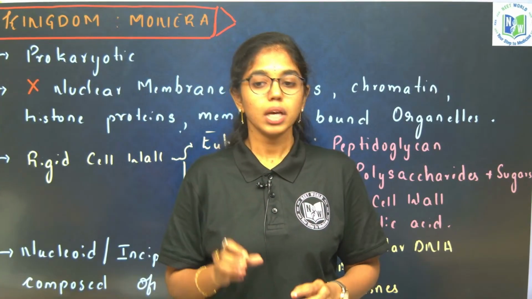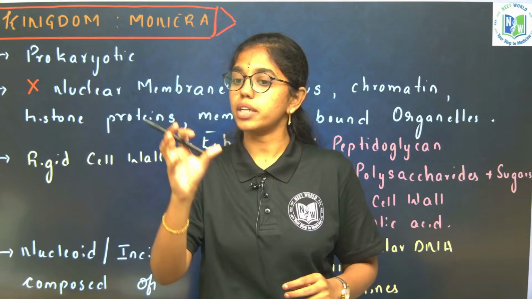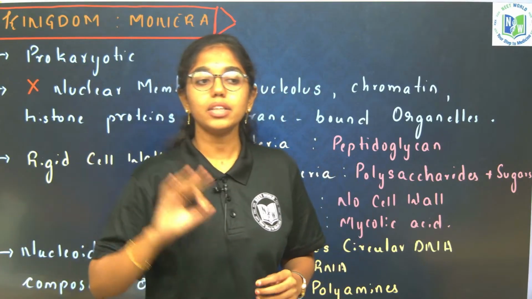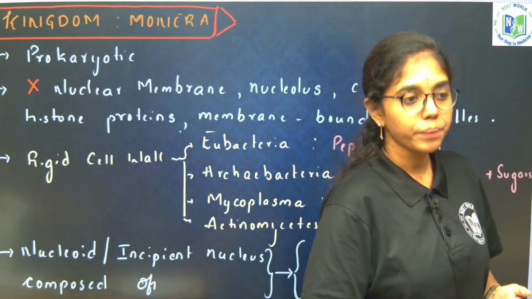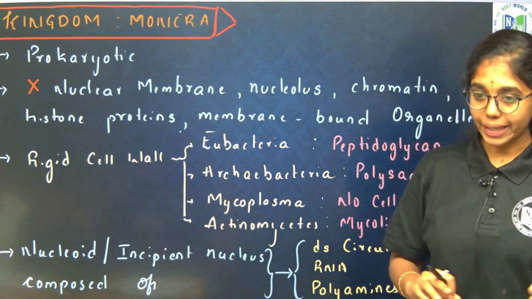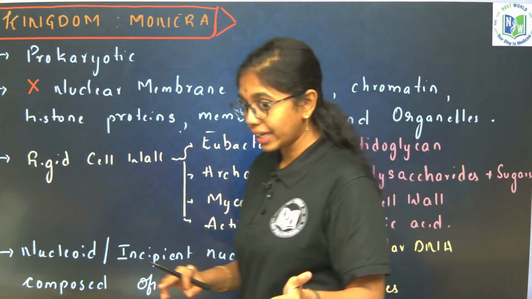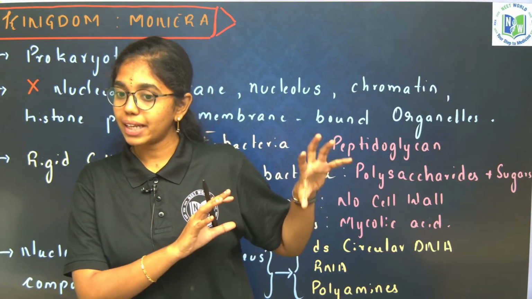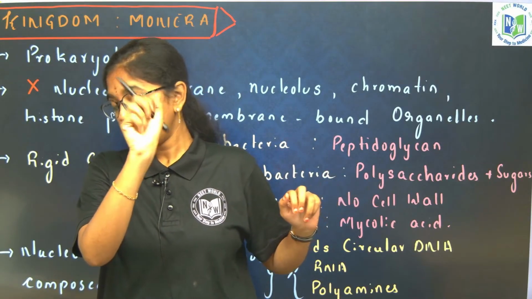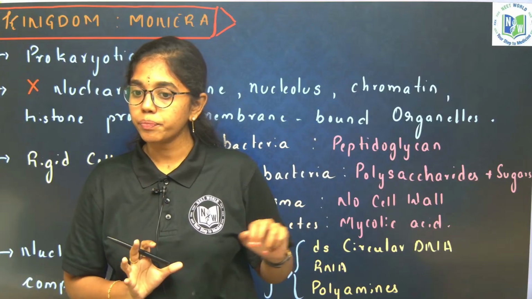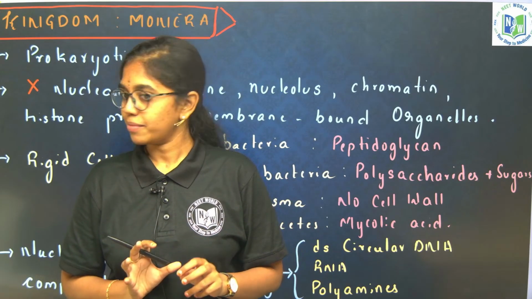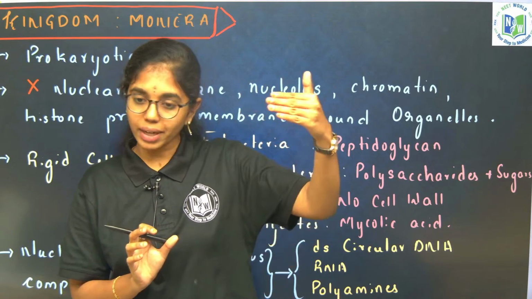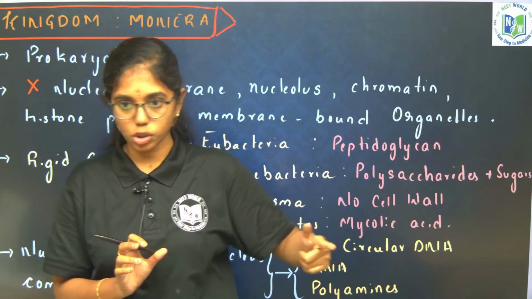According to Carl Woese, there is a common ancestor. That common ancestor is progenote. It has 16S rRNA. What are the 3 domains introduced by him? Archaea, Bacteria, Eukarya. Under the Archaea domain we have which kingdom? Archaebacteria. Under the Bacteria domain we have Eubacteria. Only one kingdom under each of these domains.